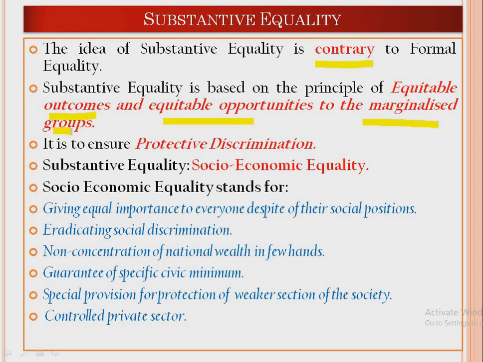So there are different categories of people. So these marginalized people, if you give special attention to them, if you want to give them a special kind of equality, that is what we call substantive equality. So this substantive equality is also related with the question of protective discrimination. And we have already talked about protective discrimination in the previous module. But again, I would like to tell you that protective discrimination basically means you do not want to give special privilege, but you want to protect the marginalized groups from the discrimination they have faced from the strongest communities or the strongest groups of the society.